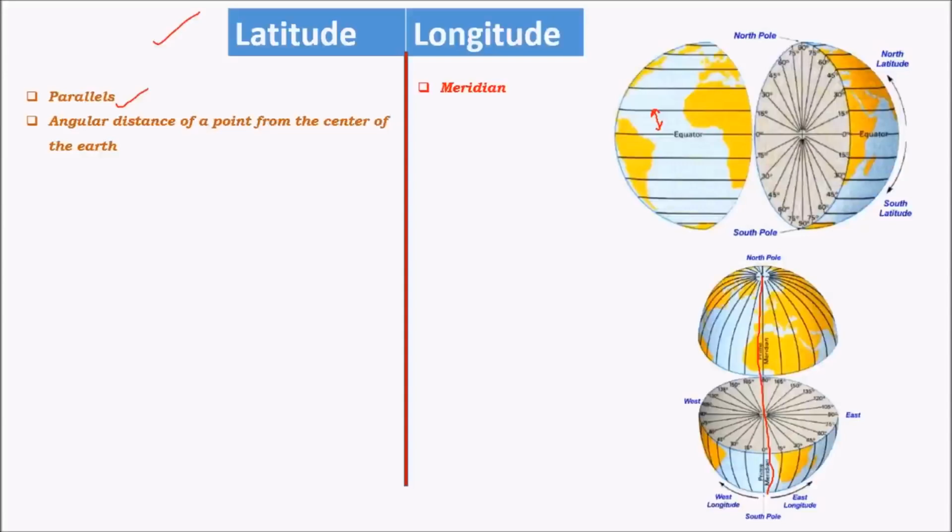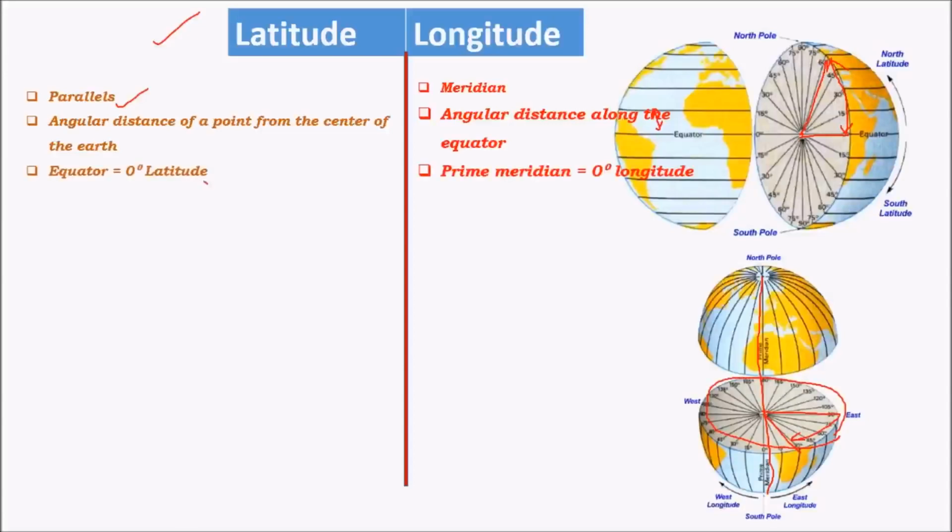Latitudes are measured as the angular distance of a point from the center of the Earth. This is the center of the Earth. From here we measure the angular distance, and this angular distance specifies the position of certain latitudes. But while measuring longitudes, we take the angular distance along the equator. We know that this is the equator, so the longitudes are measured as angular distance along the equator.